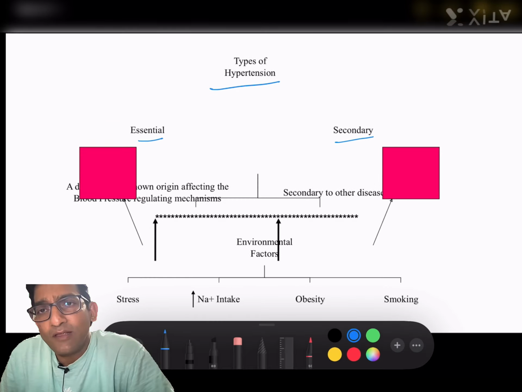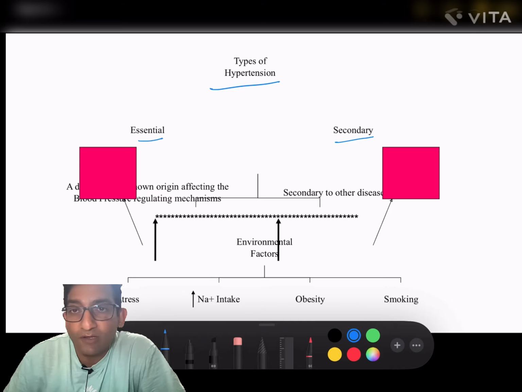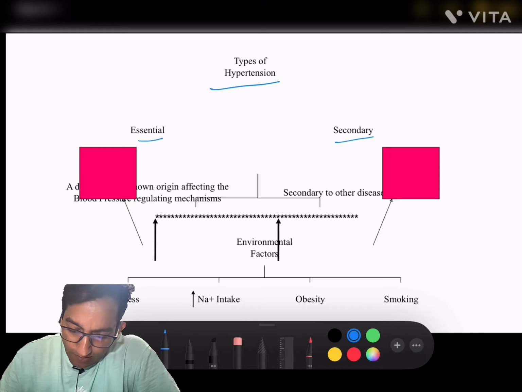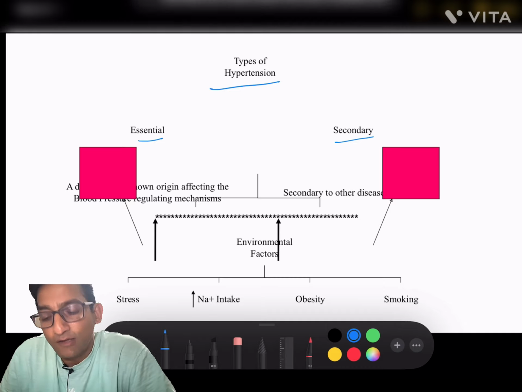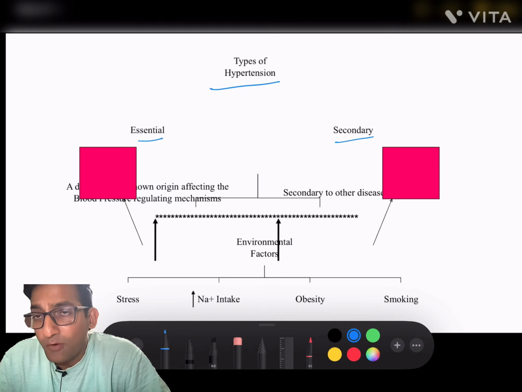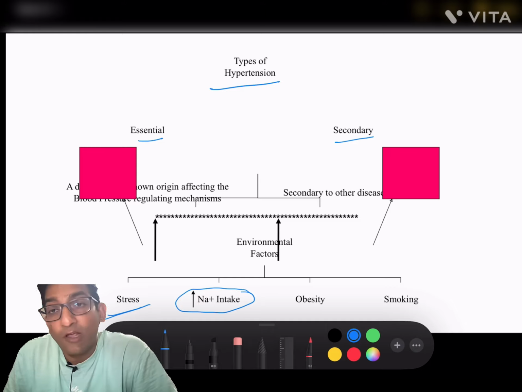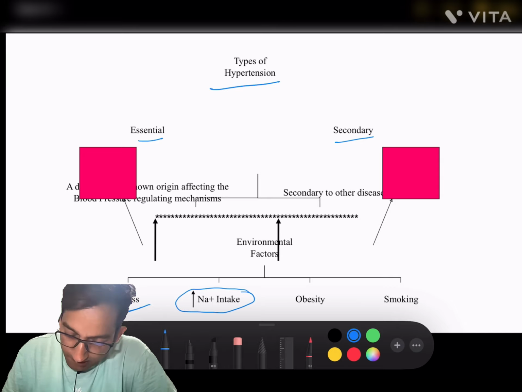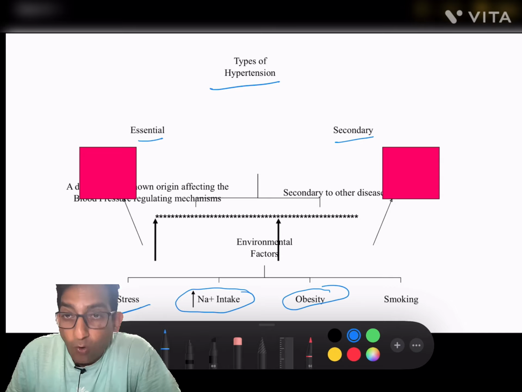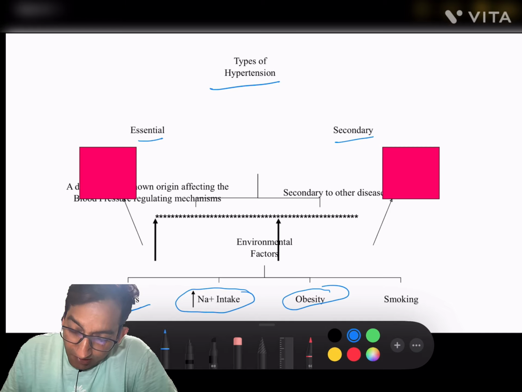Now, we know there are various environmental factors which aggravate or increase the blood pressure. The first one is stress. We know that stress is nowadays the cause of all types of disease. Now, second part is very important. Second one is sodium intake. Increased sodium intake leads to hypertension and raises the blood pressure. Now, third one is obesity. Body weight is also one of the important factors to increase the blood pressure.